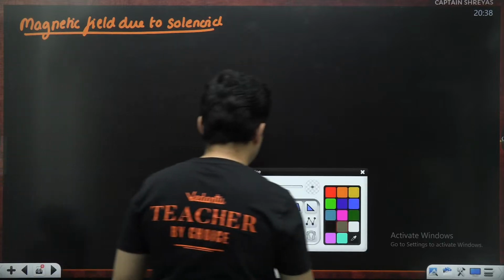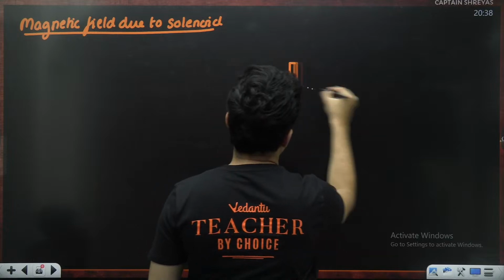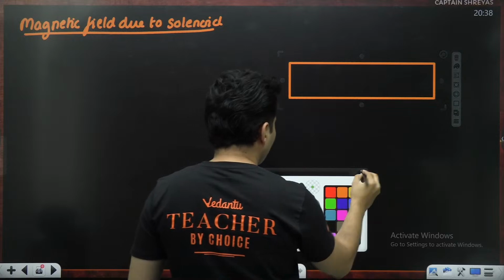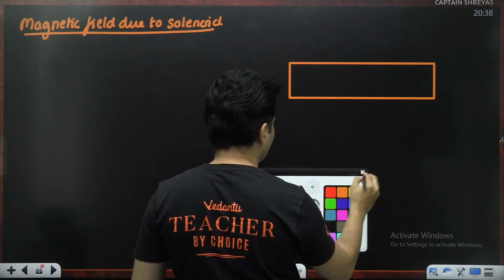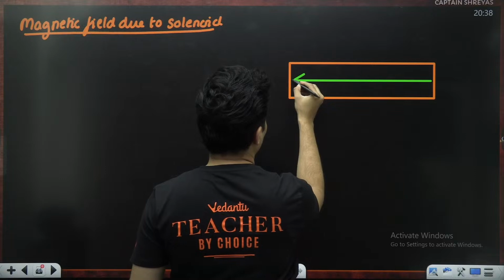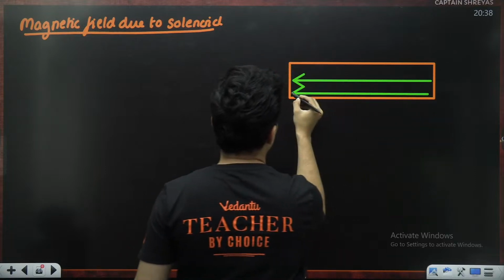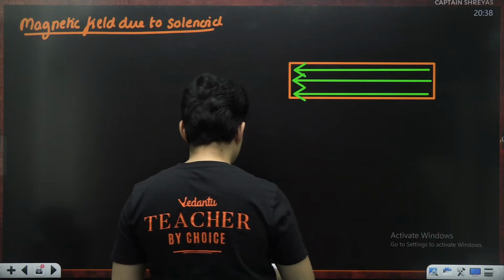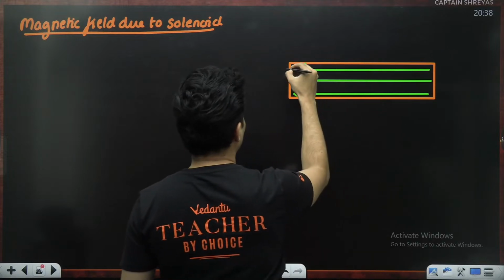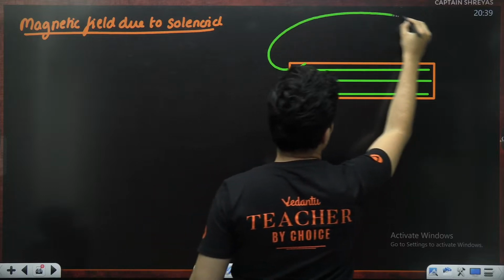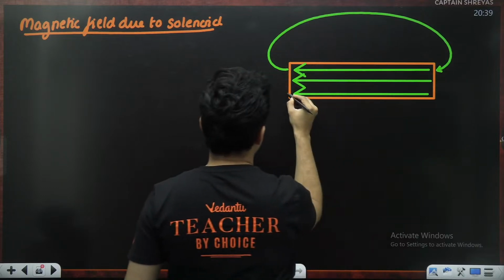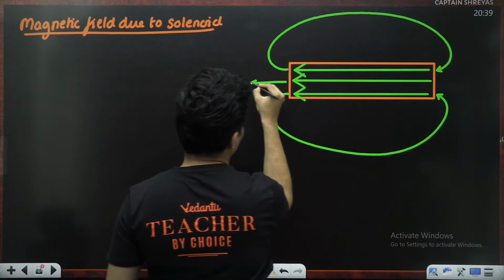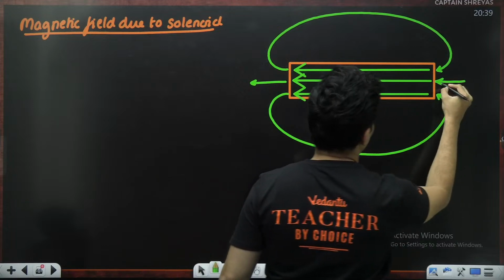Let me show you the cross section of a solenoid. So this is probably the cross section of a solenoid. What happens is the magnetic field lines inside are almost going to be parallel like this. But as they reach near the ends, they begin to diverge and they will slowly go out like this and come over here. This is how the magnetic field lines look for a solenoid.